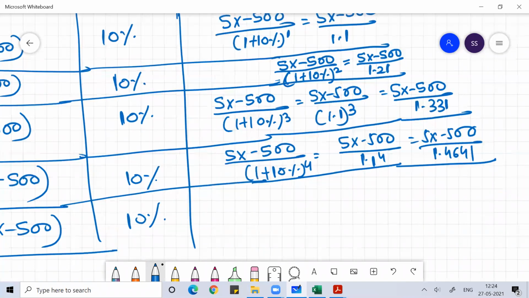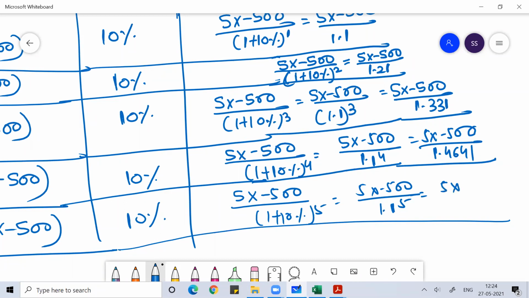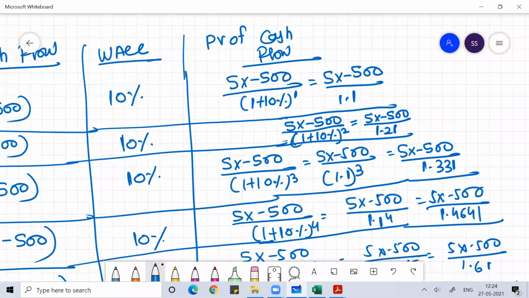For normal students, I'm doing it assuming they don't know. For year 5, 5x minus 500 divided by 1.1 to the power 5, which is 5x minus 500 divided by 1.61 something, if I'm not wrong. Now this is the sum of present values of the future cash flow.